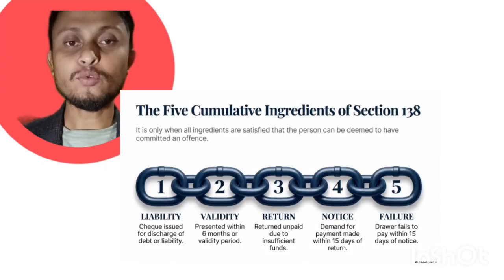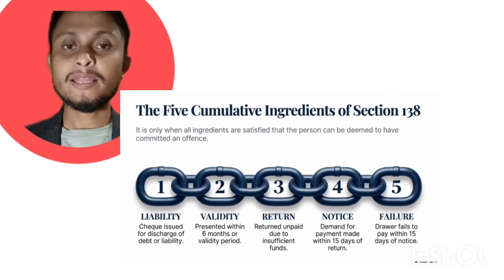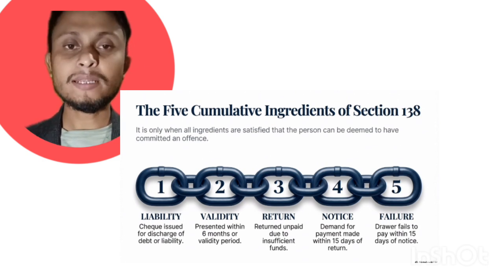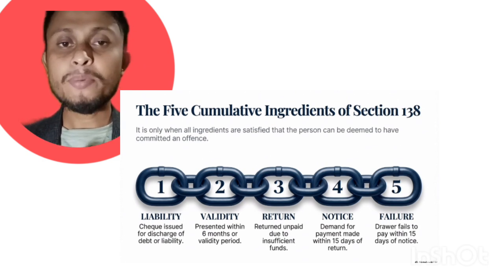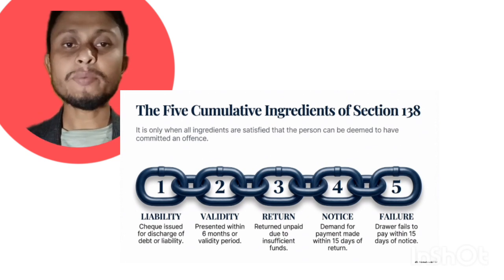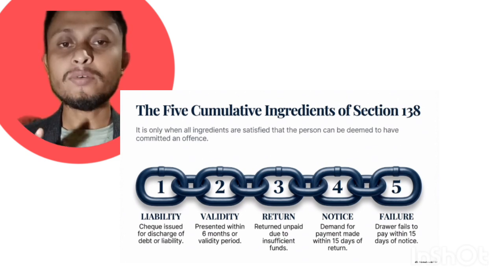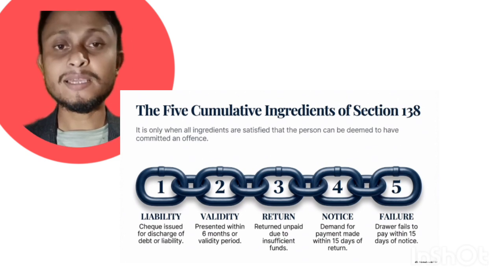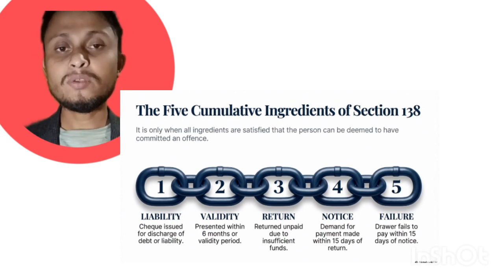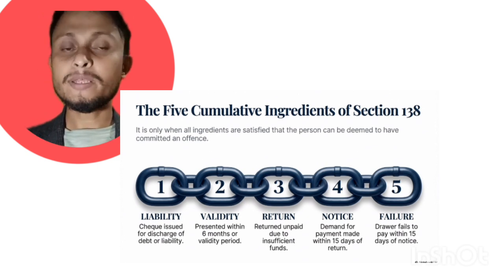I'm Advocate Imdadur Rahman, and in this video I'm going to discuss a very important term that is used in the Negotiable Instruments Act 1881. The term is rebuttable presumption. We all know the term rebuttable presumption, but how is the rebuttable presumption established in a check dishonor case, in a check bounce case? So in this video we are going to discuss the term rebuttable presumption with a suitable example.